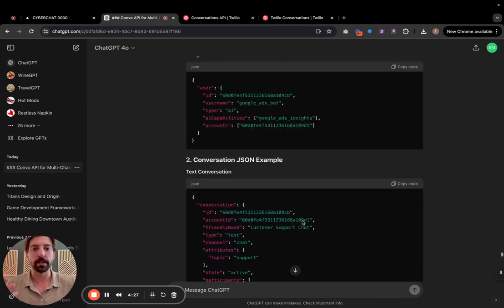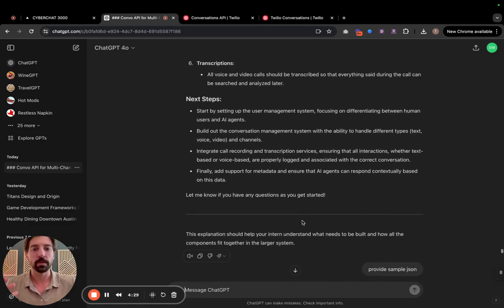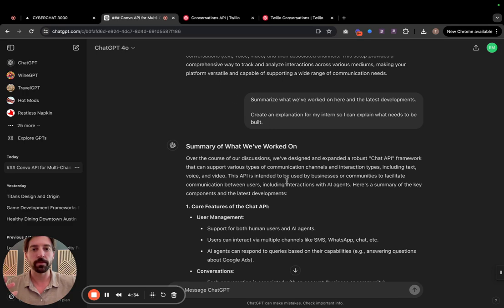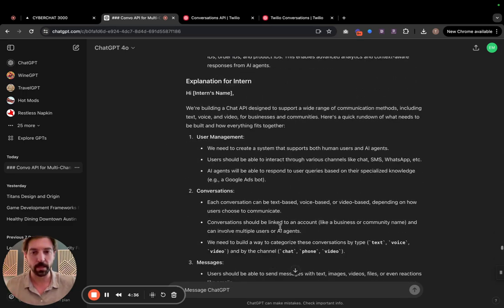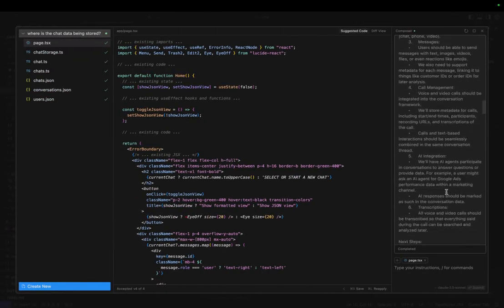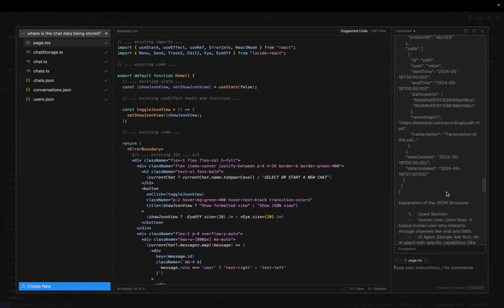Can you summarize everything we've talked about so I can explain it to the intern? The intern is Cursor. And then I just input all that information in here, the JSON framework, all that stuff.